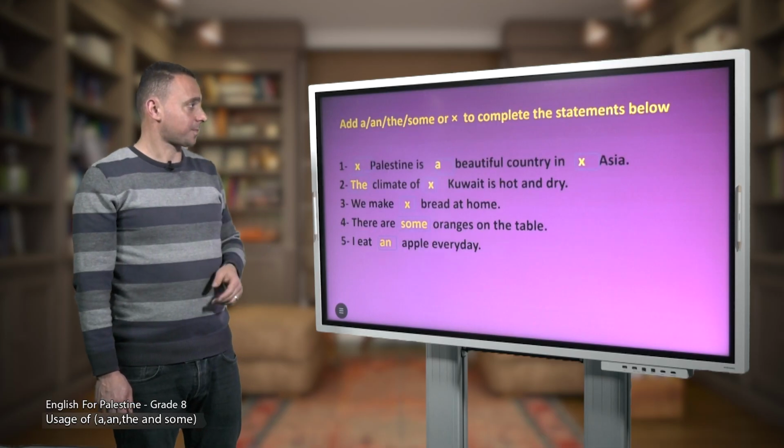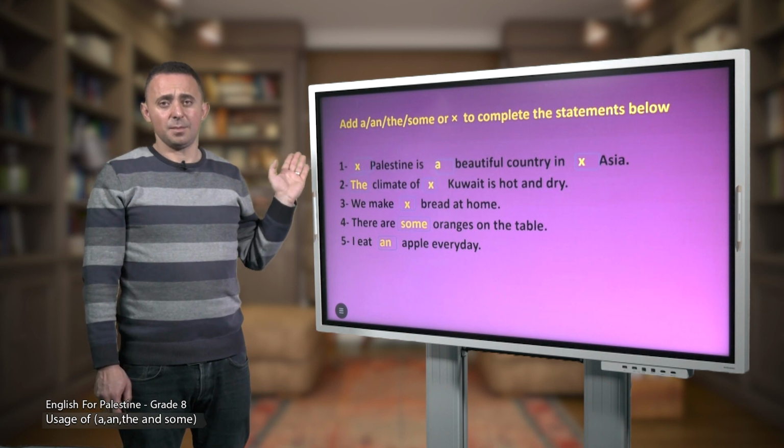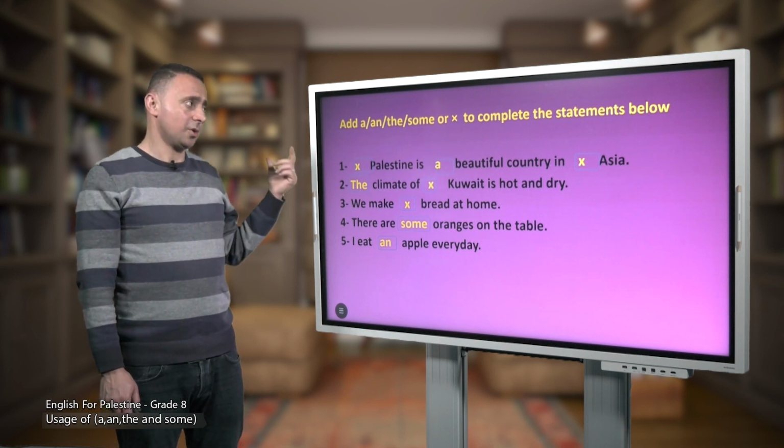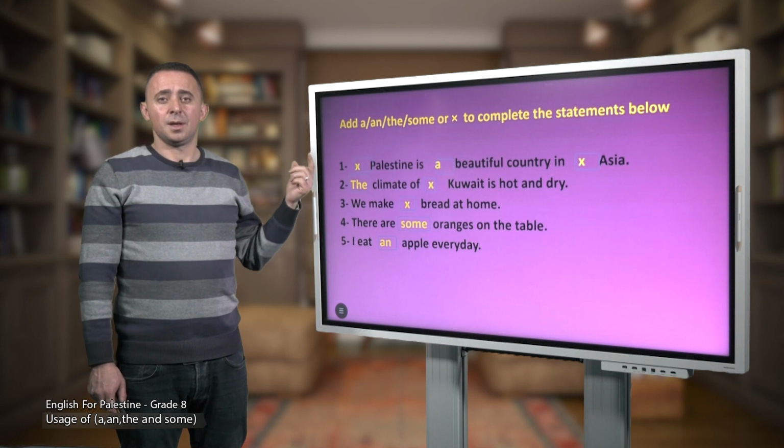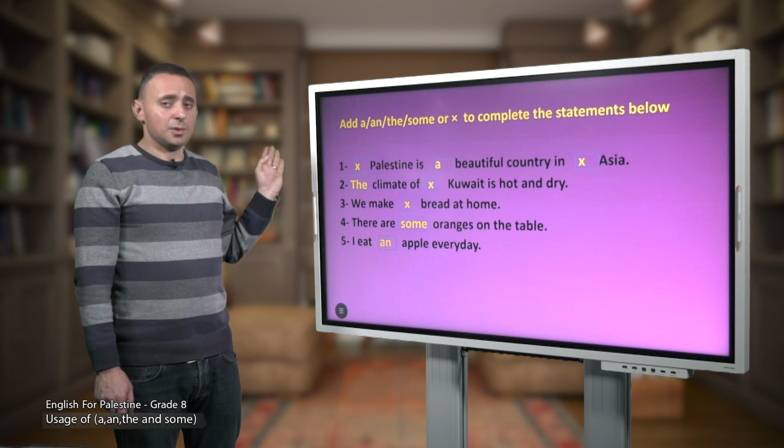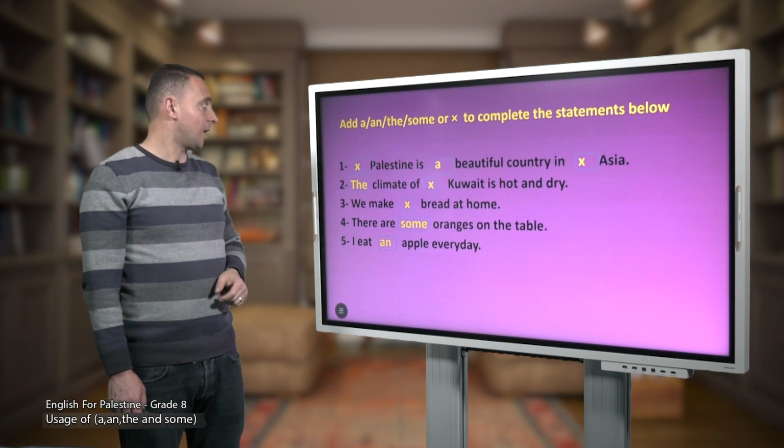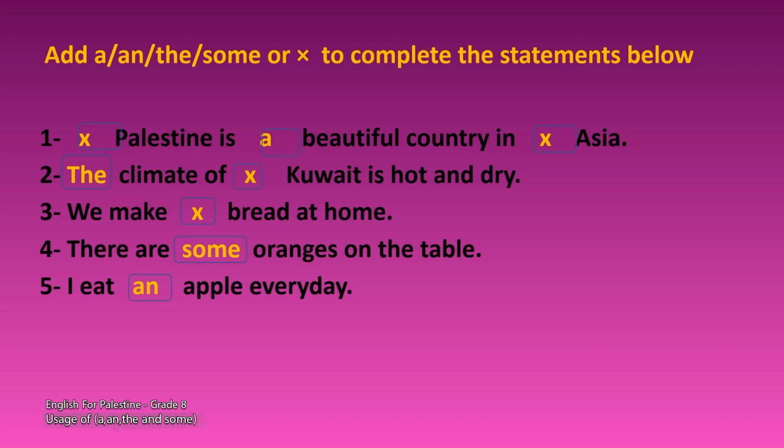Let's continue. Here it's time to practice. We are going to use the suitable definite or indefinite articles. Let's start with the first example. Number 1. Palestine is a beautiful country in Asia. Here Palestine should be preceded by no article. Why? Because it's a name of a single country. So when we have a single country, we use zero article, right?